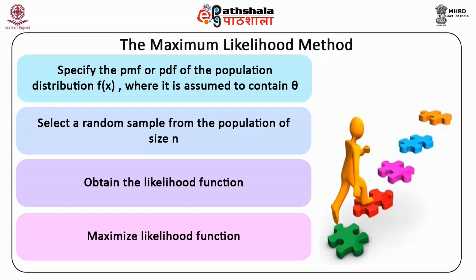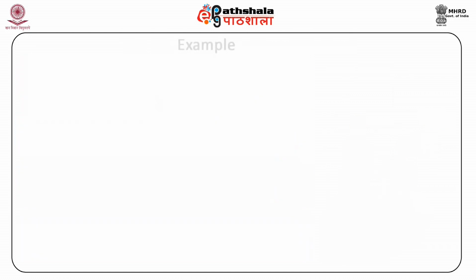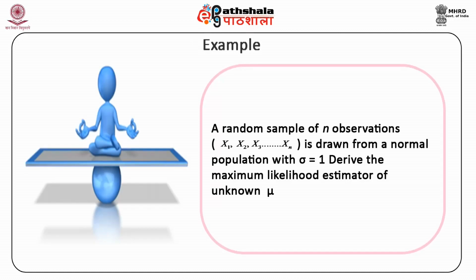The actual sample values when substituted in the formula for the estimator give us the estimate. Let us discuss it with the help of an example. Let's take a random sample of n observations, x1 to xn, which is drawn from a normal population with sigma equal to 1. Sigma means the standard deviation equal to 1. Derive the maximum likelihood estimator of unknown mu.